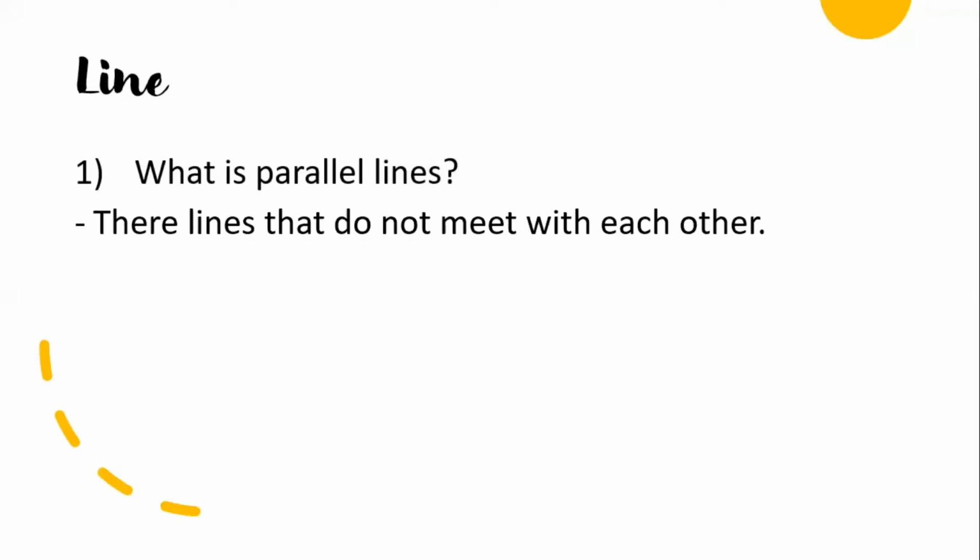Okay, so first of all, you know what is a line, right? A line is whatever is a straight line. So what is a parallel line? You know about parallel line. Parallel lines are lines that do not meet each other, no matter how long the lines go, they do not meet each other.